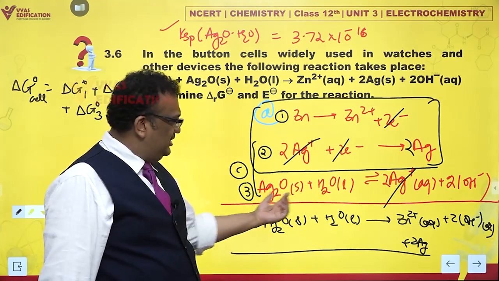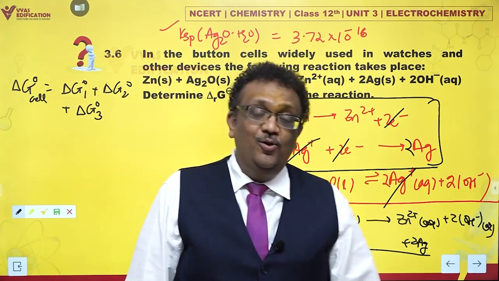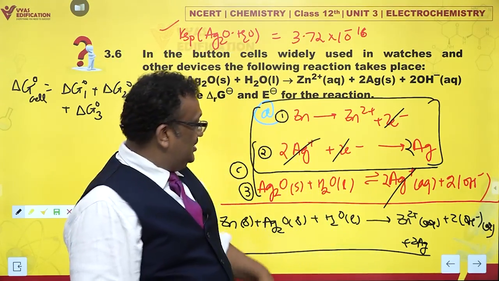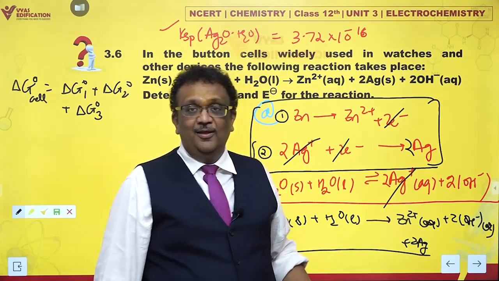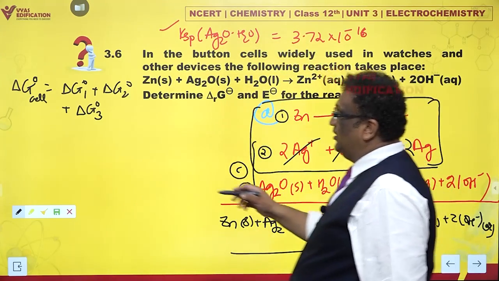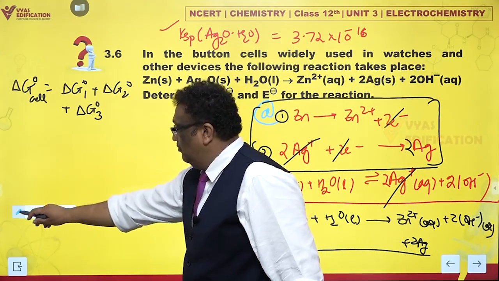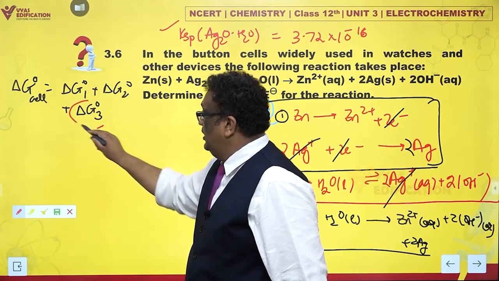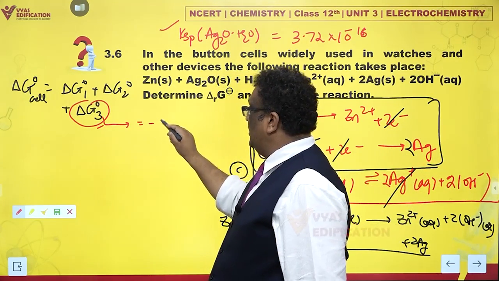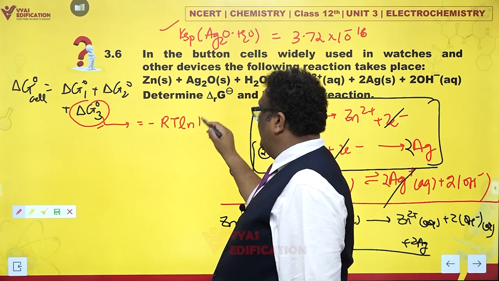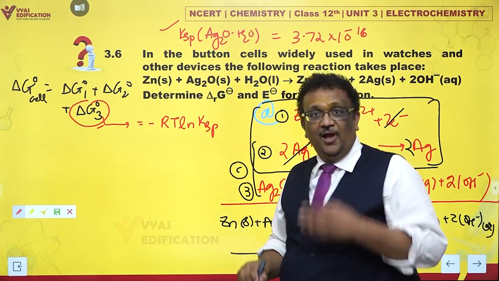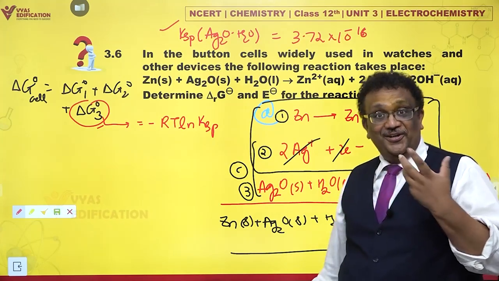Do I know delta G for this? For any equilibrium, I know. For a reaction, delta G is minus RT ln K. So could I say that delta G3 naught alone, mark my words, be very careful, only this much is minus RT ln KSP. Okay, so I know delta G3 naught.